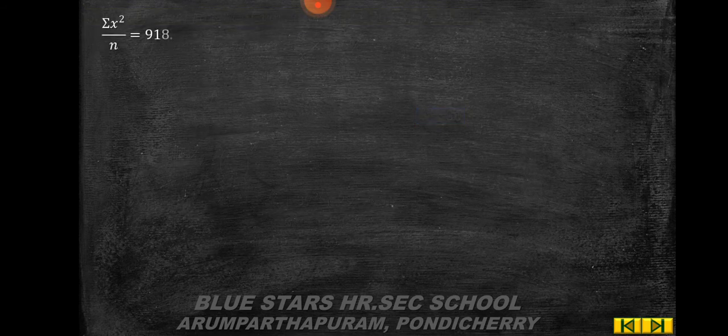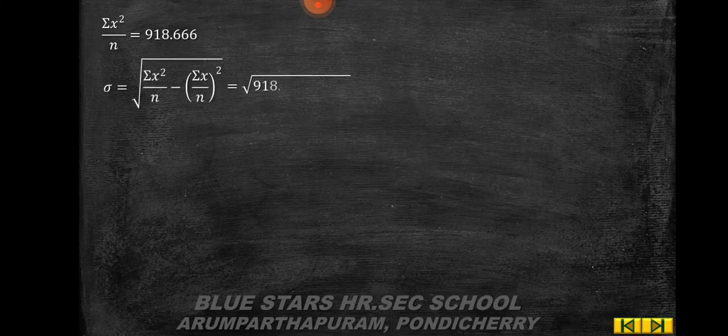So, summation x square by n is equal to 918.666.